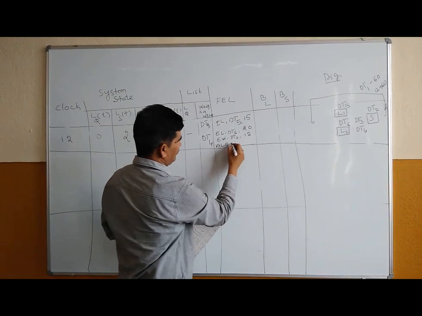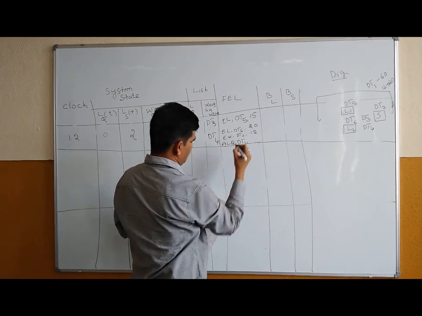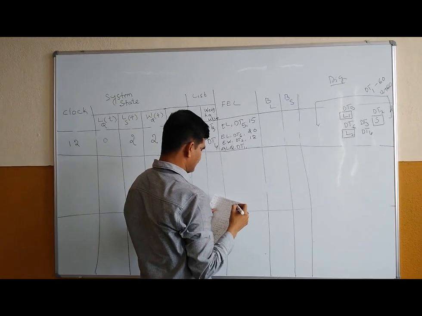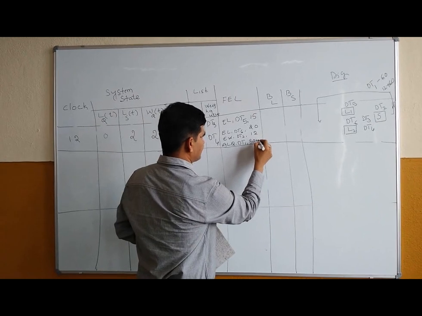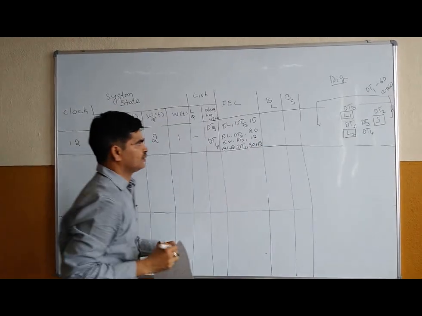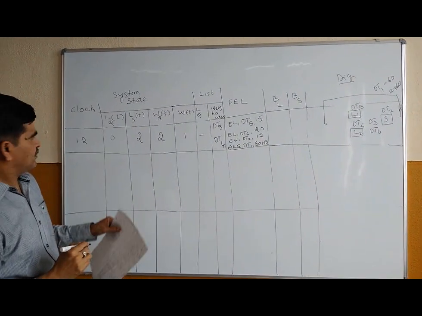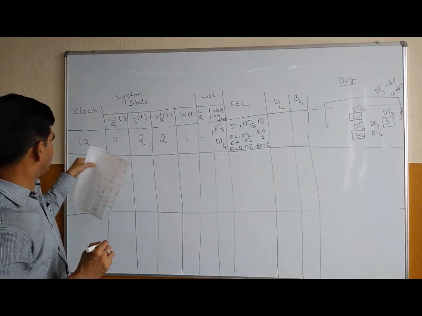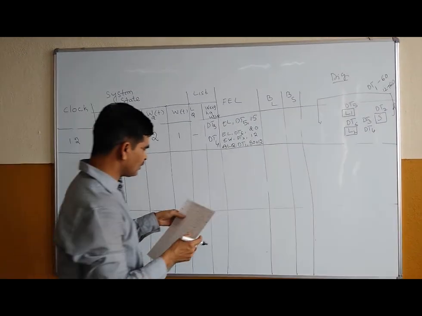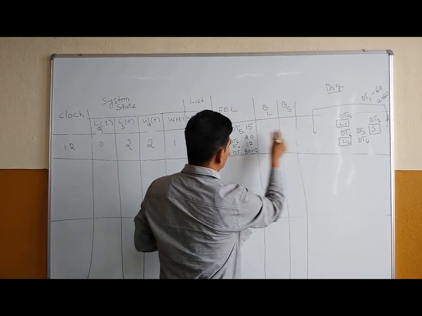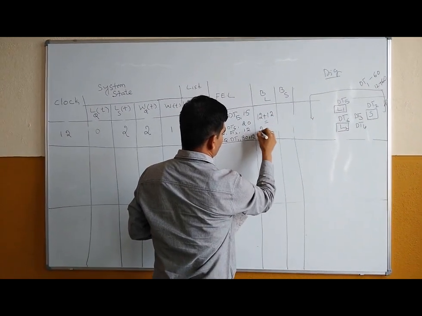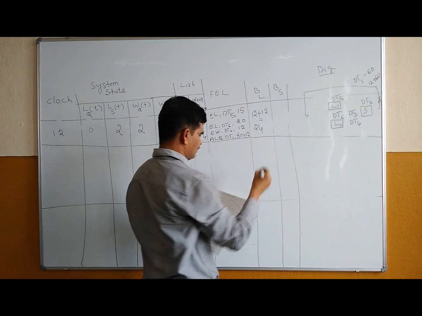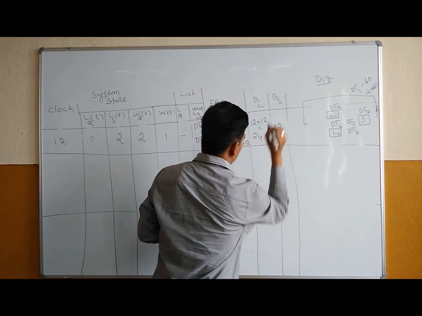After how much time? Time is given as 80 minutes, from t is equal to 12. So this is your FEL for t is equal to 12. Now at this point both the loaders are busy, so it is 12 plus 12, which is equal to 24. So now here it is 12.